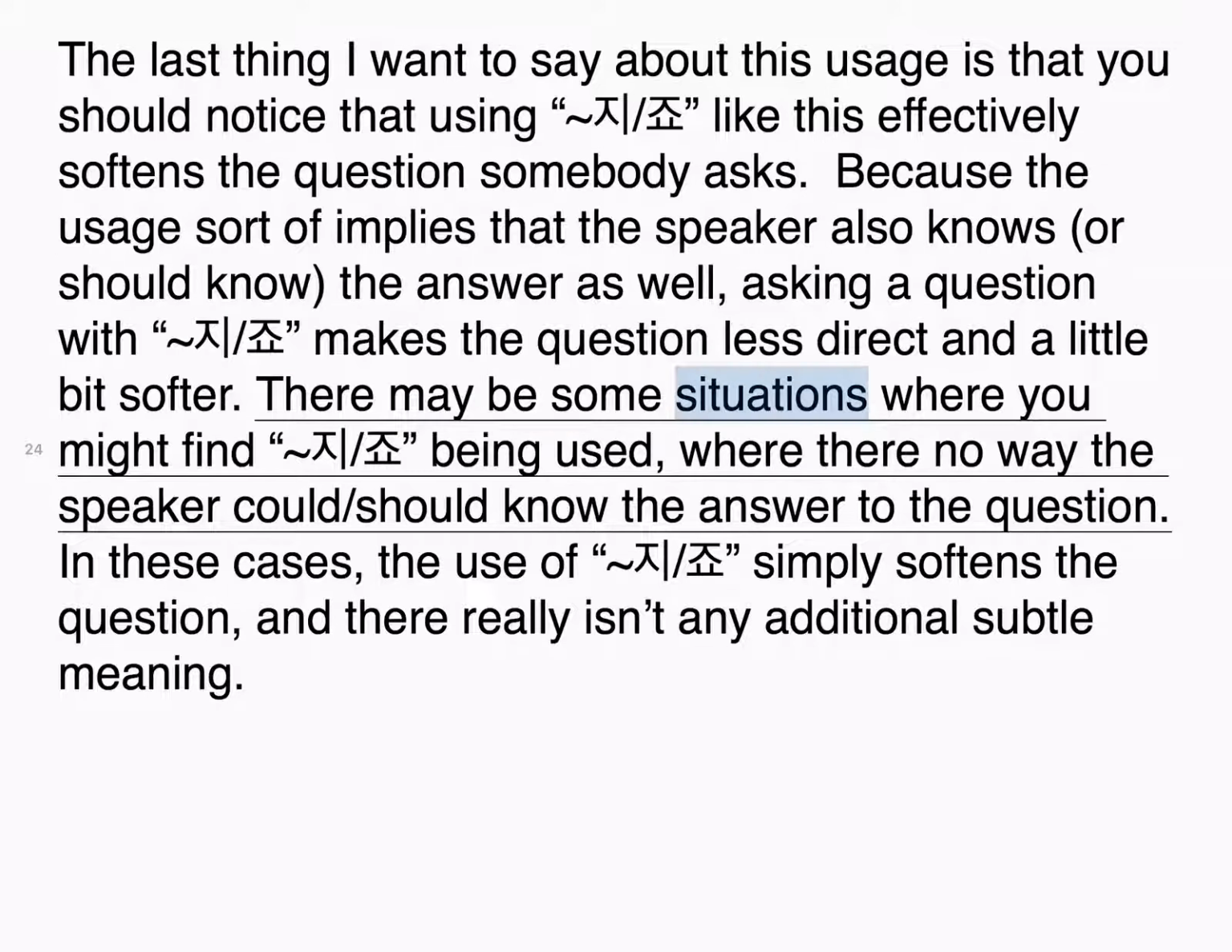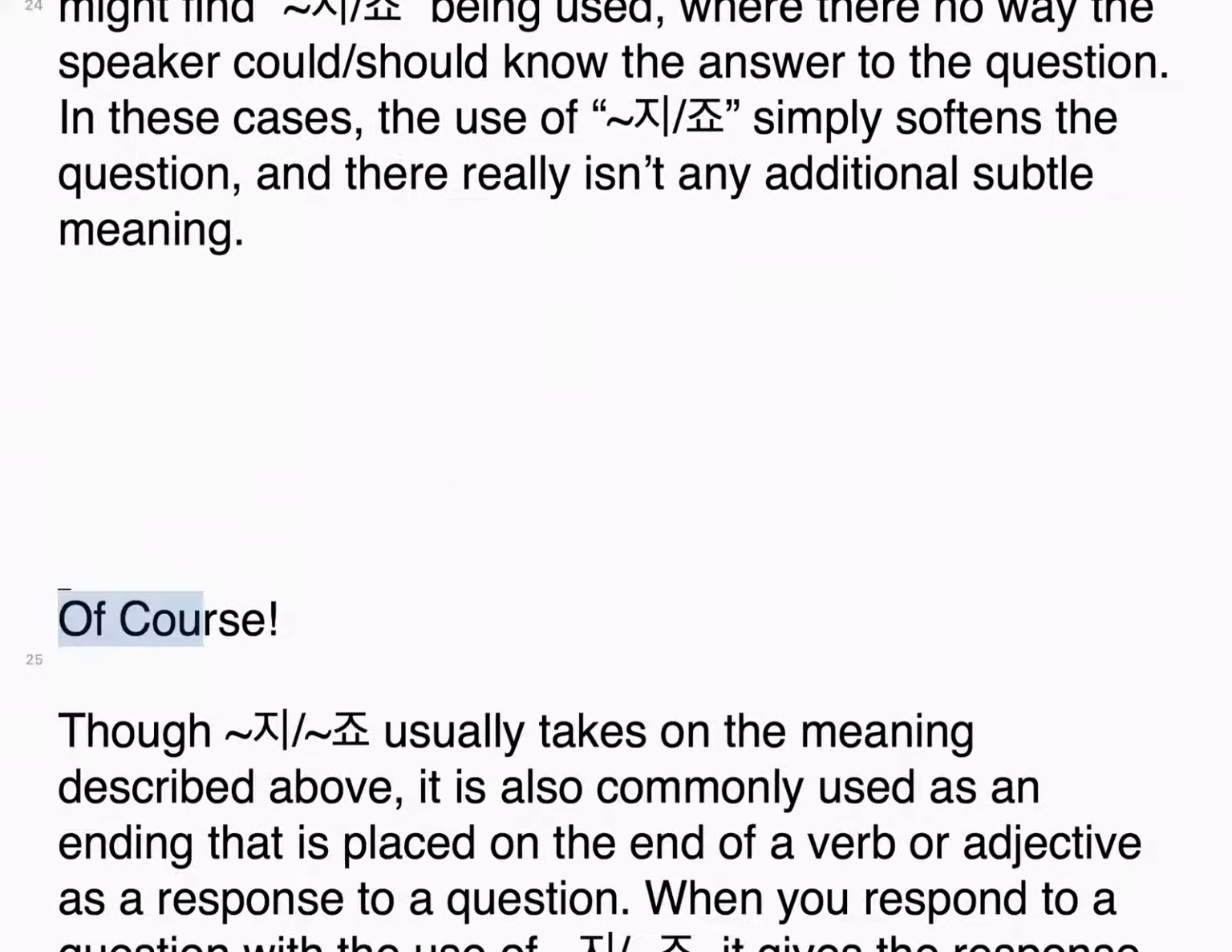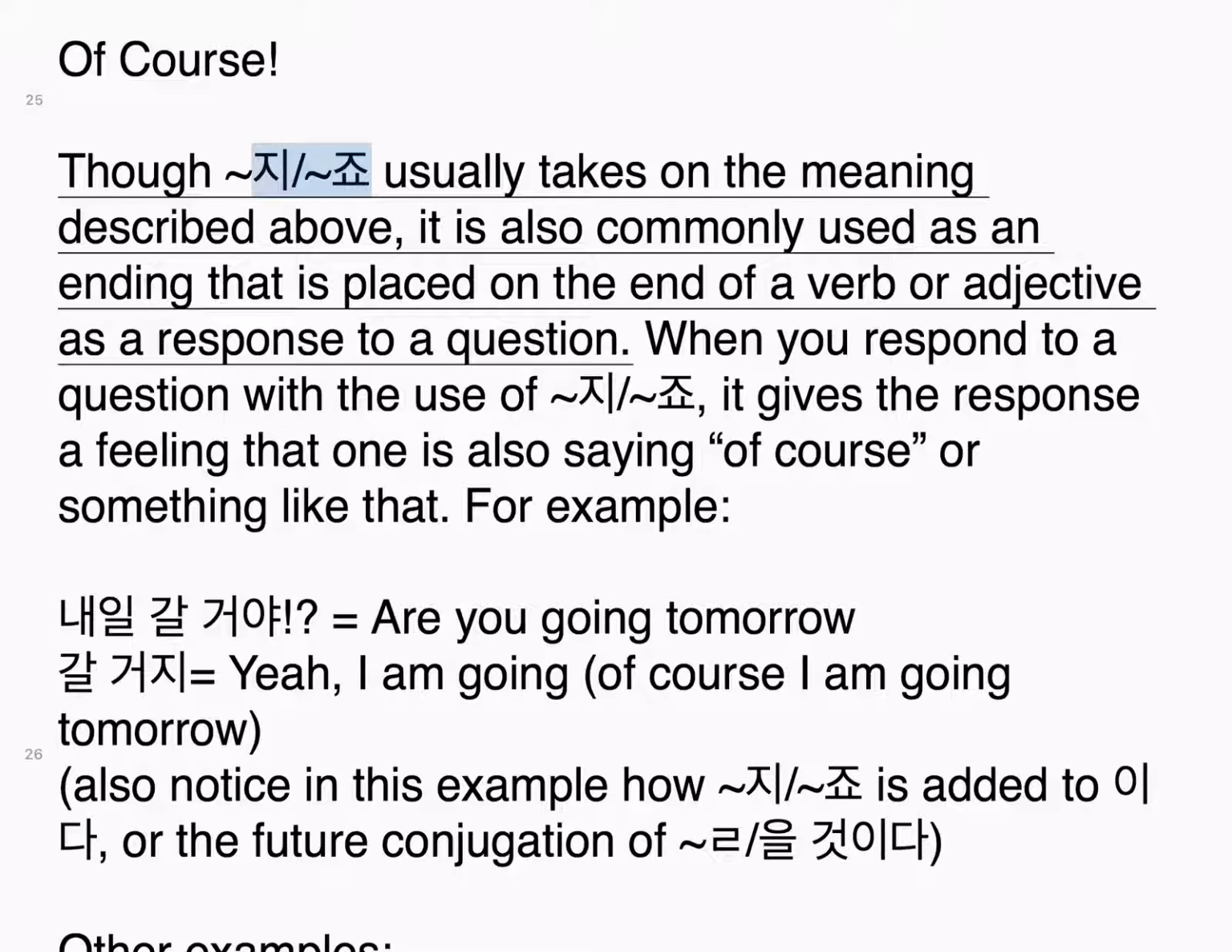There may be some situations where you might find 지죠 being used where there is no way the speaker should know the answer to the question. In these cases, the use of 지죠 simply softens the question, and there really isn't any additional subtle meaning. Of course, though, 지죠 usually takes on the meaning described above.